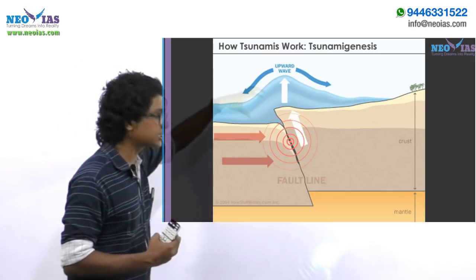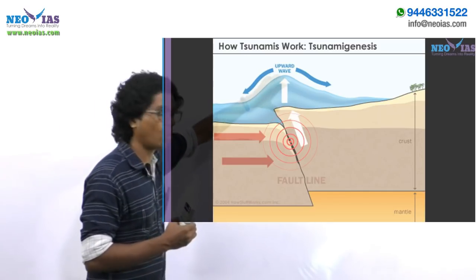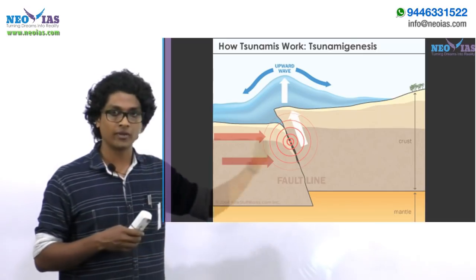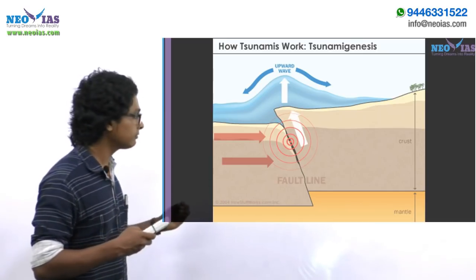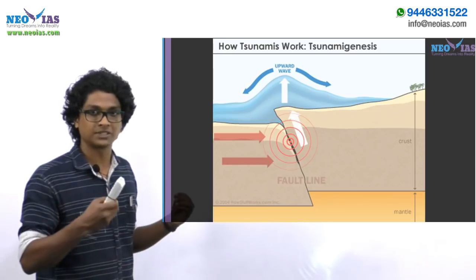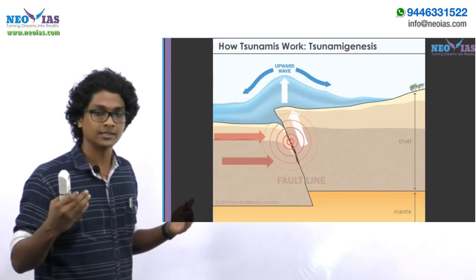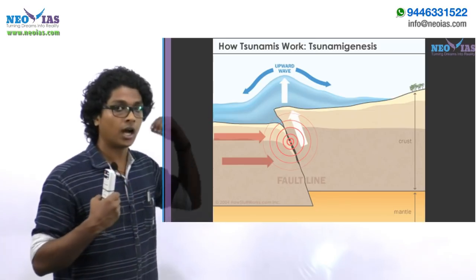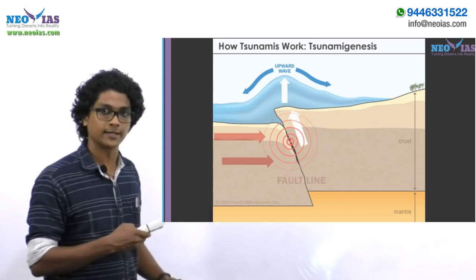Now, the entire stored energy in this amount of water is coming down, and that results in a series of waves, right? And these waves travel throughout the deep sea and they reach the coastal regions. Their height increases and they cause large destruction in the coastal areas, right?